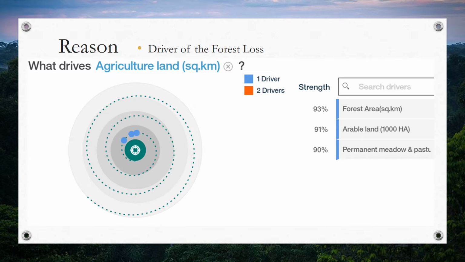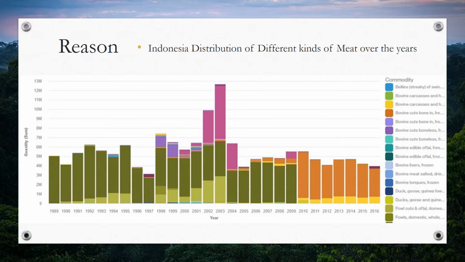Combined with both analyses about the meat export, we can conclude that the main reasons of the deforestation in Brazil are agriculture and livestock. Now we take a look at the reason behind the deforestation happening in Indonesia.